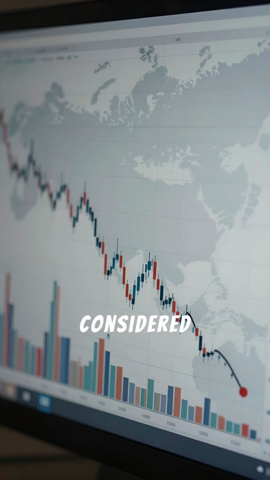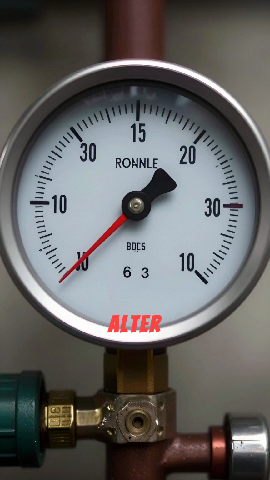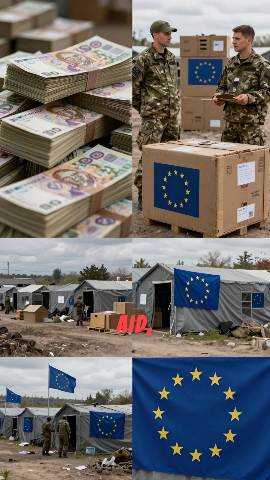Why are sanctions considered a major non-military tool against Russia? Sanctions aim to limit Russia's access to finance, technology, and trade, increasing economic pressure to alter its war strategy. How has the European Union supported Ukraine since the invasion began? The EU has provided financial aid, military equipment, refugee support, and coordinated sanctions.